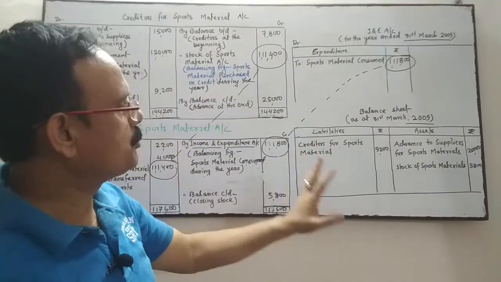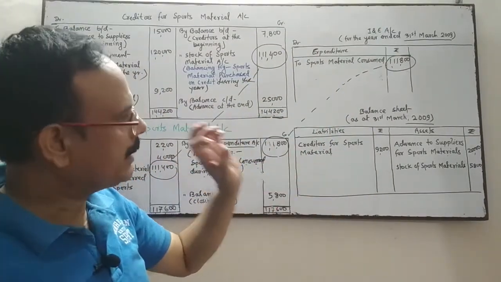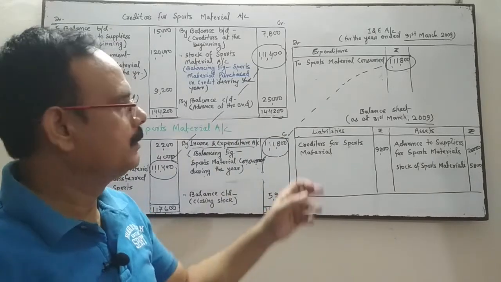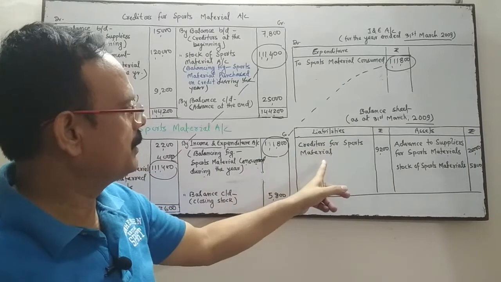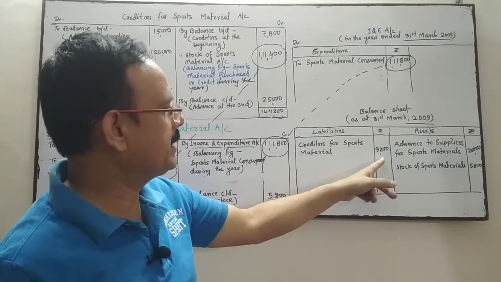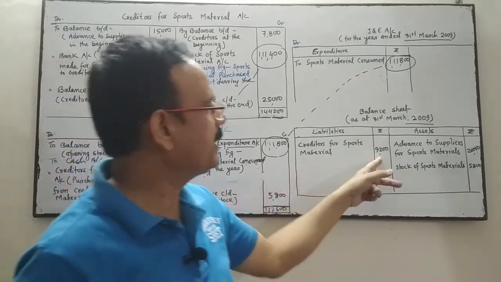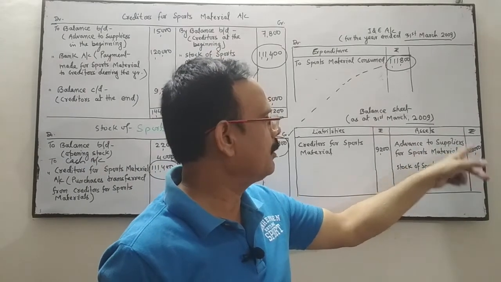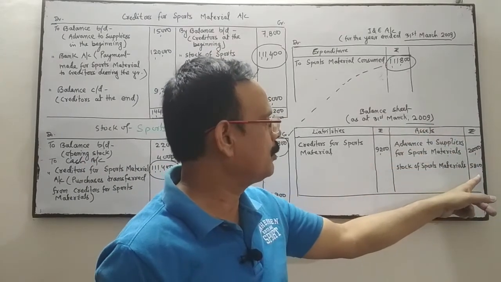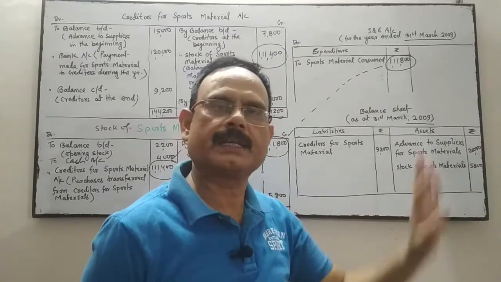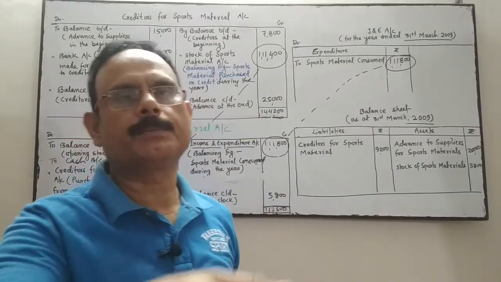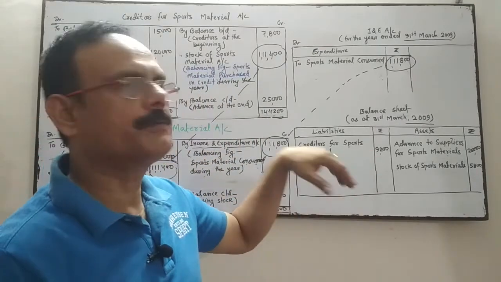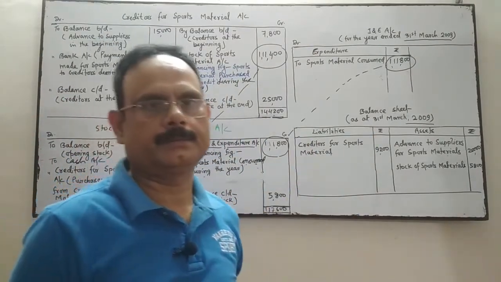Sports material and advance will be reflected in the balance sheet. In 2009, creditors for sports material of 2009 will be taken over here. Advance to supplier for sports material of 2009 will be taken, and stock of sports material of 2009. If I am going to prepare the balance sheet of the previous year, then I will take the figures of 2008. Okay.